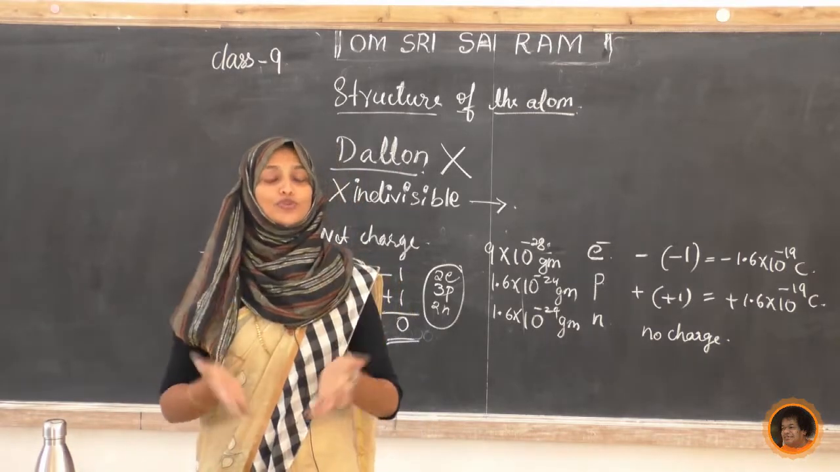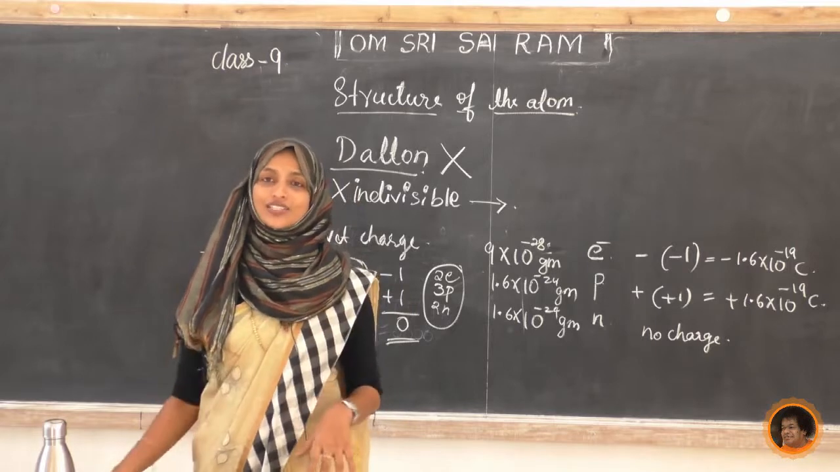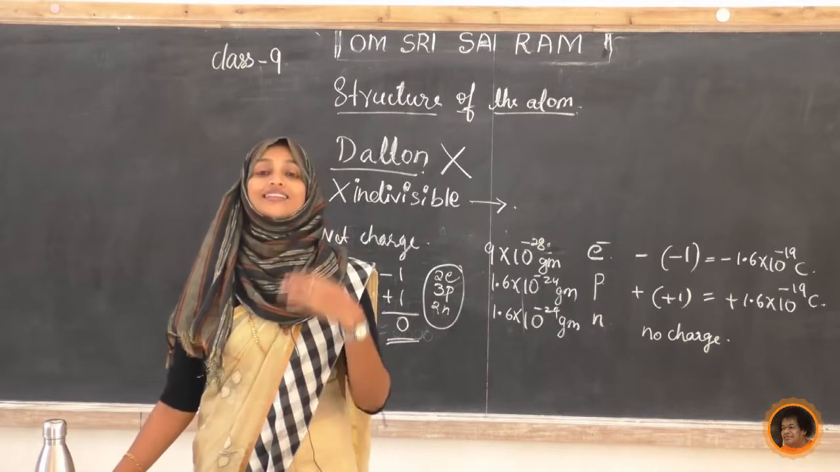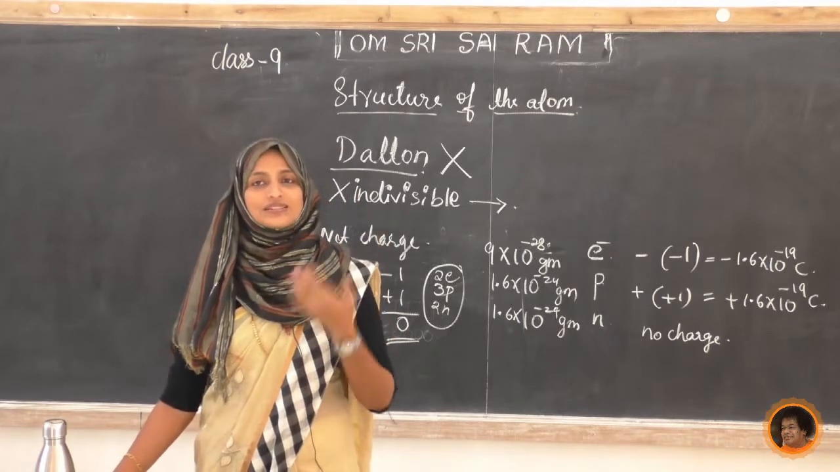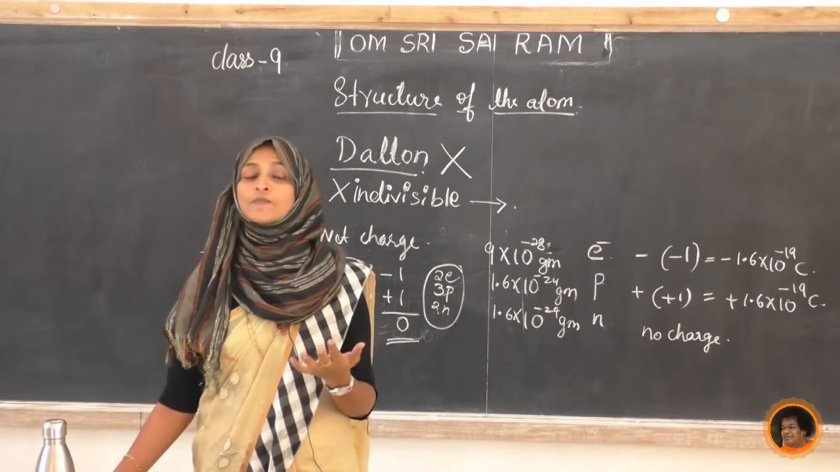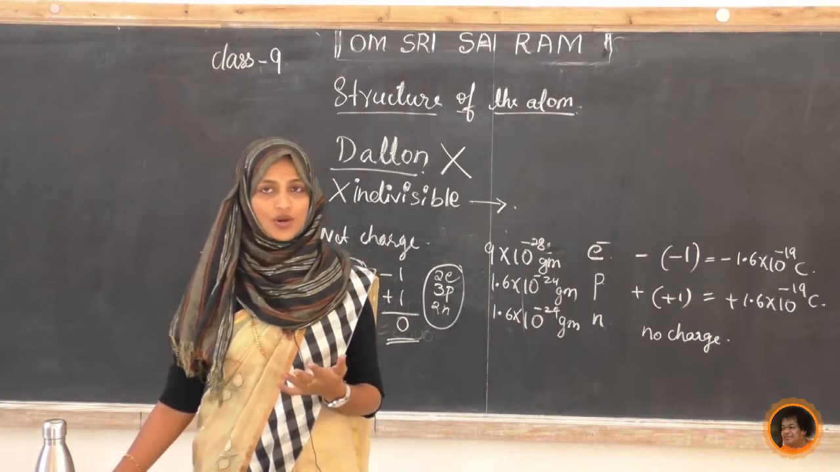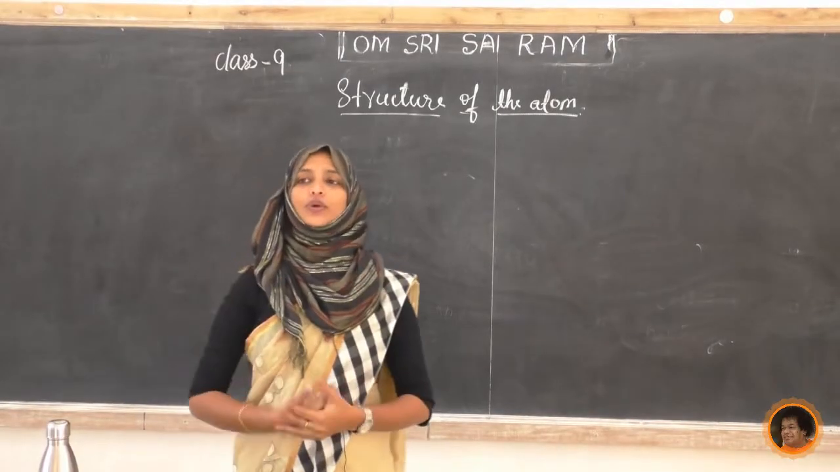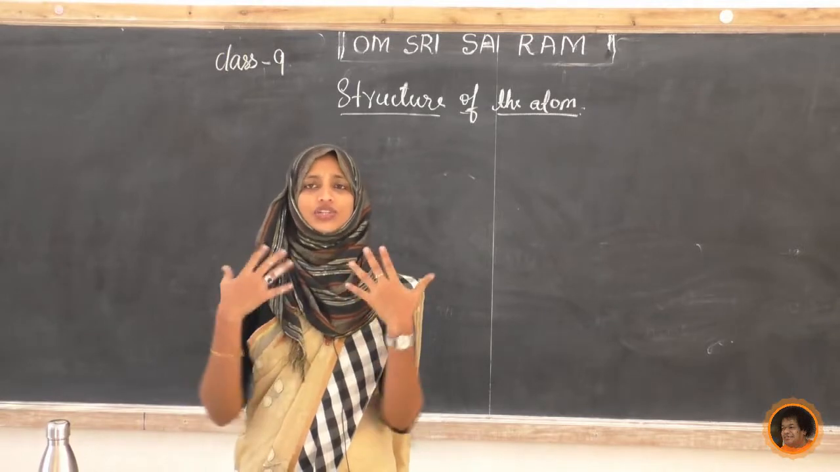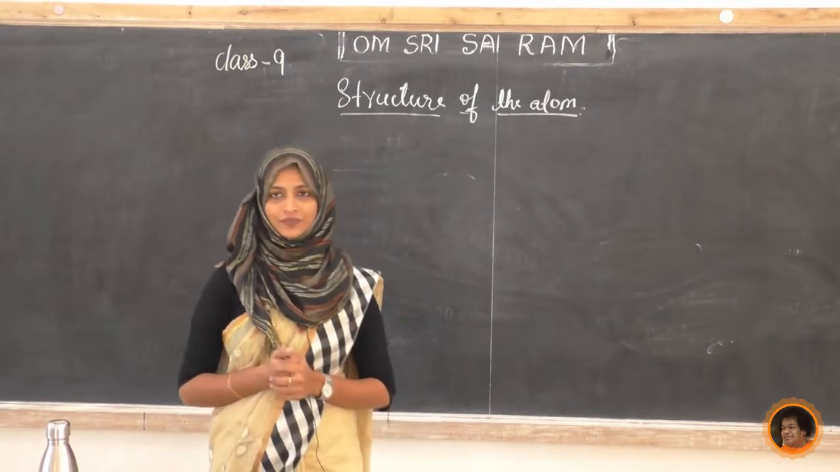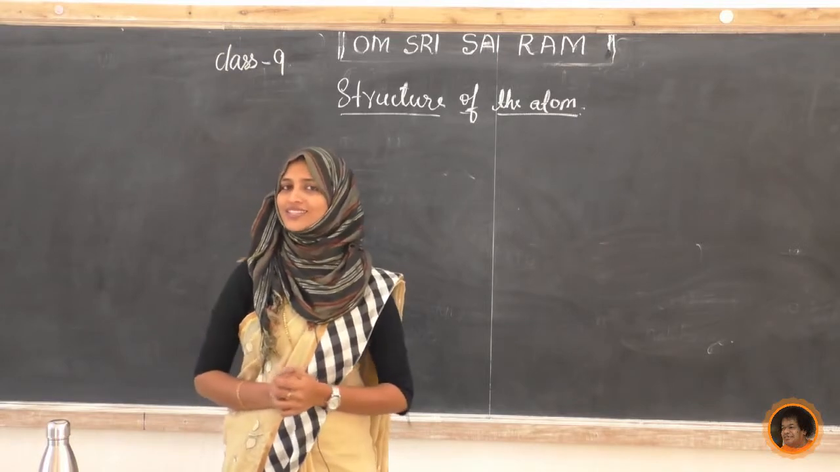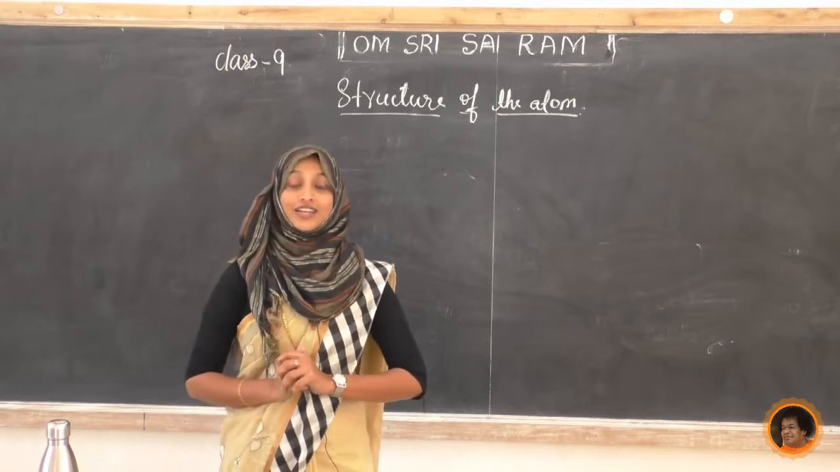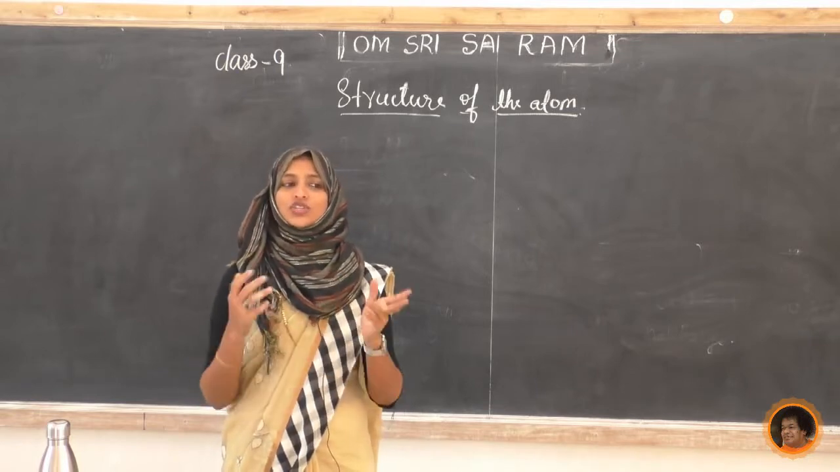Next we will move to other scientists who proposed structures of atoms. Some scientists came forward and gave their own ideas. Some are saying theoretically and some are proving experimentally the structure of atom. We will see one by one. Already we came to know what Dalton's theory says and what the drawbacks of this Dalton's theory are. Next, one more scientist named J.J.